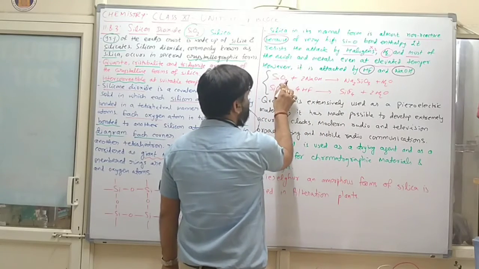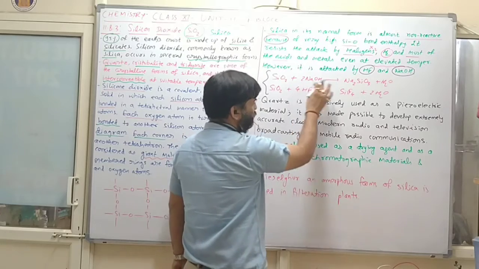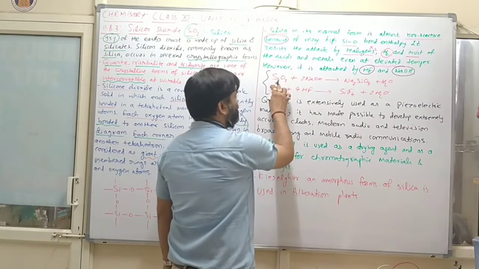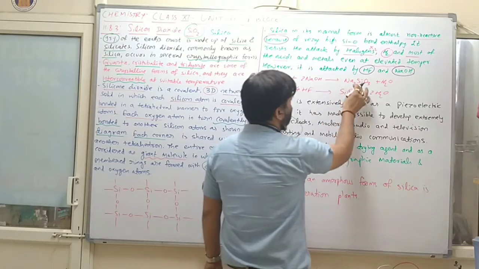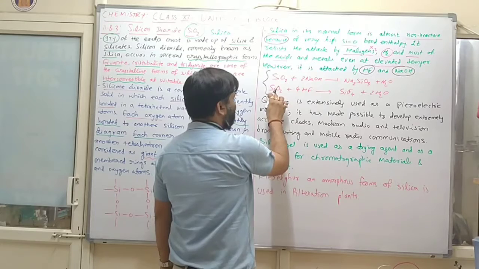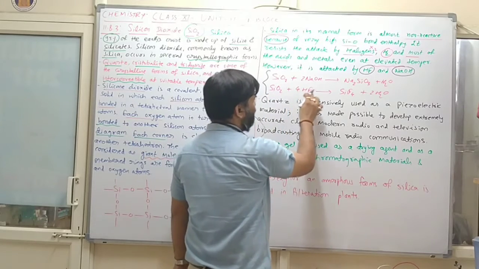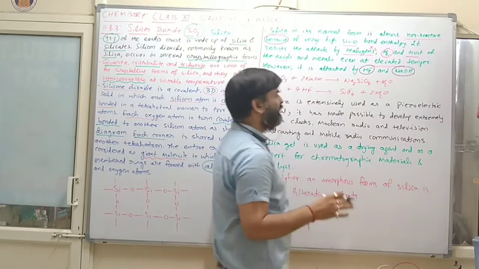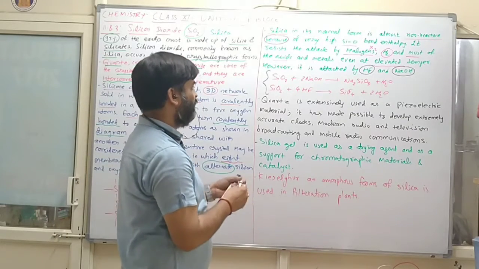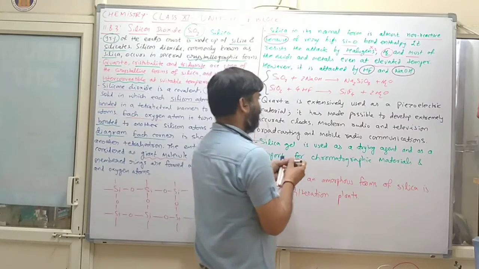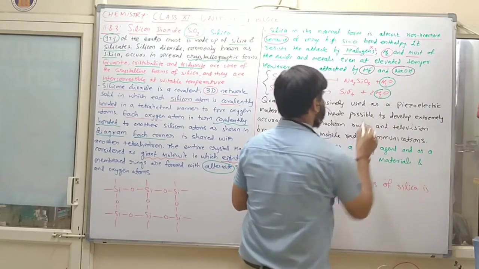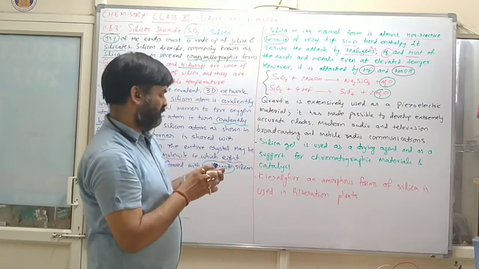Whenever SiO2 combines with NaOH, sodium silicate and water will form. Similarly, when SiO2 combines with HF, silicon tetrafluoride will form and water will be one of the byproducts. Therefore, the reaction is a condensation. Clear?